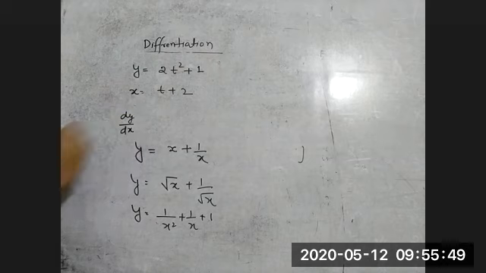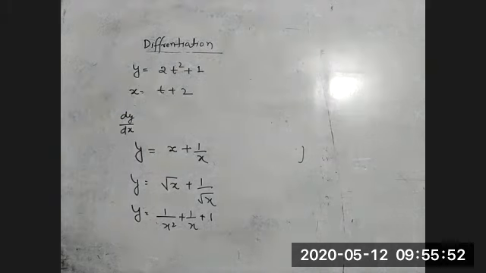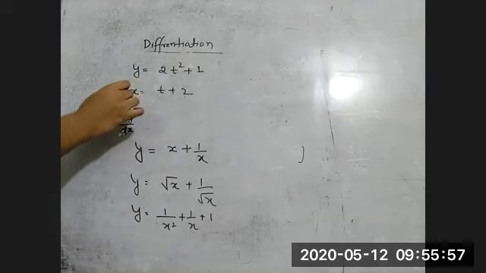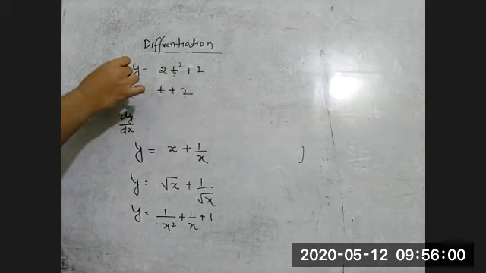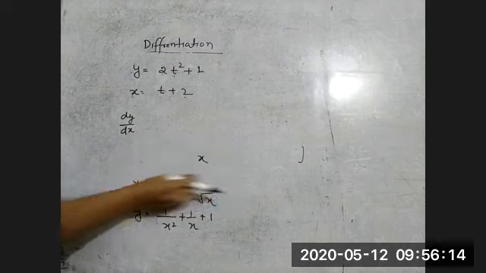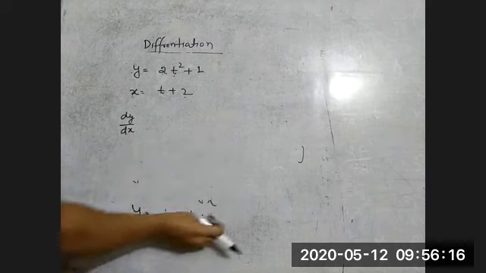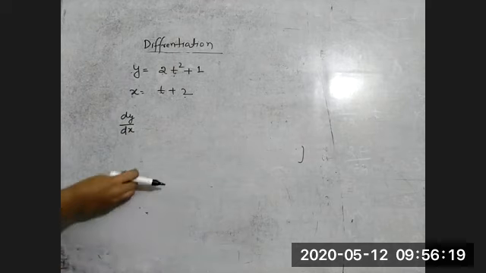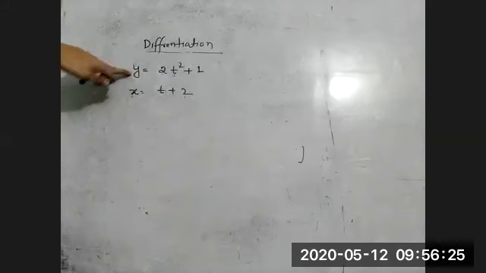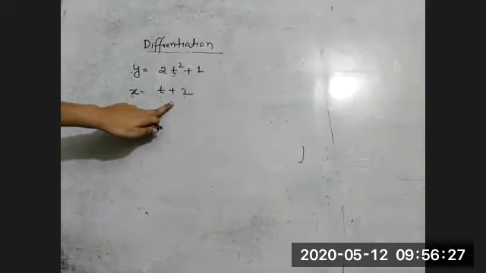I'm asking dy by dx, but the problem is, you can find the value of t, t is equal to x minus 2, and then you can substitute here, so you'll get y in function of x, and then you can differentiate. But I'll suggest you don't do like that. Do it in a simple way. We have to find dy by dx, but we don't have y directly with respect to x. We cannot differentiate because y is not directly a function of x. It is indirect, because y is a function of t and x is a function of t.